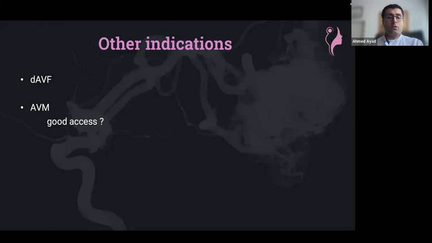So the only recommendation which I can shortly give about this topic is, if you have an AVM with a middle meningeal artery supply, just don't rush for that artery, don't consider it safe. Take your time and try to understand the anatomy of the AVM, doing a lot of pictures, a lot of 3Ds, 6Ds, and try to do the venous segmentation.